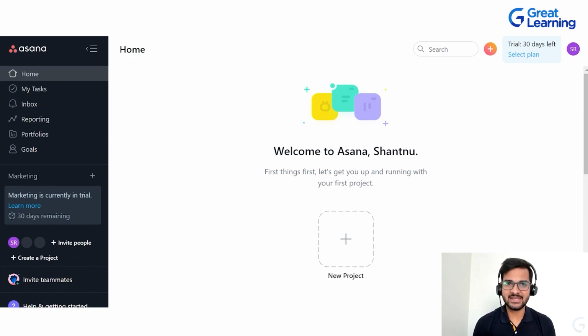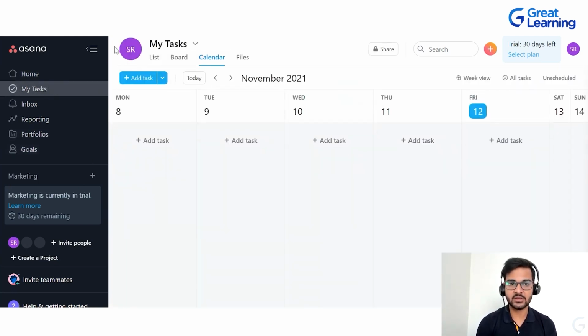So once you sign up on Asana, you are going to land on this particular page. This particular part, which is in black or grayish color, is called your sidebar. And if you click on My Tasks, this particular tab where My Tasks, List, Board, Calendar, Files are written, this part is called your header. And this particular part where there is a search bar, a plus sign, the trial and select plan options, and your profile link, this part is called your top bar.